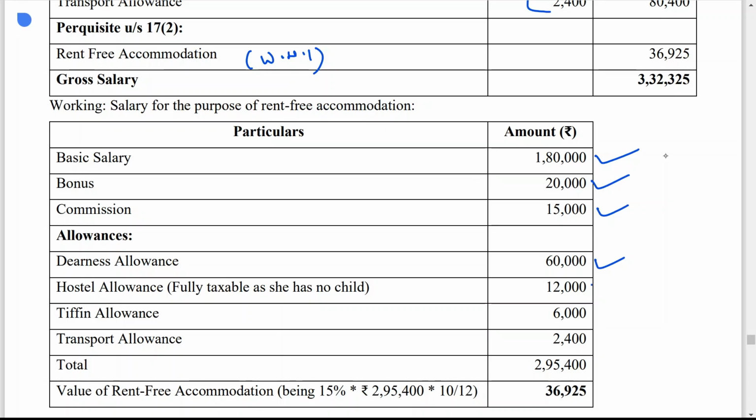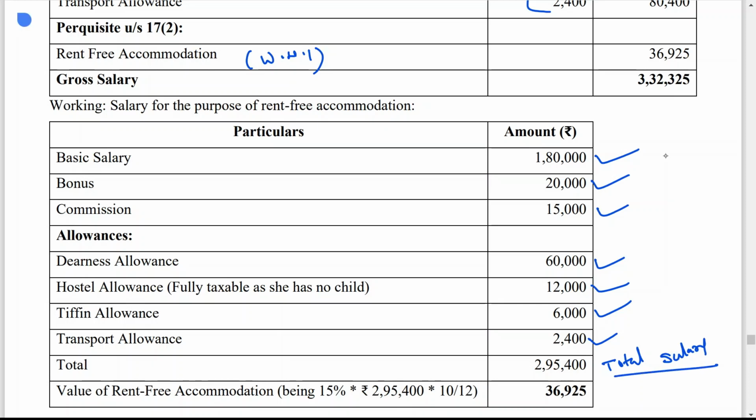Hostel allowance has no exemption, whatever she has received is fully taxable, so we have taken the full value. Then tiffin allowance, total value, transport allowance, total value. So total is 2,95,400. This is the total salary for the whole year.